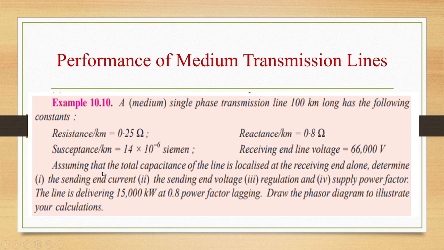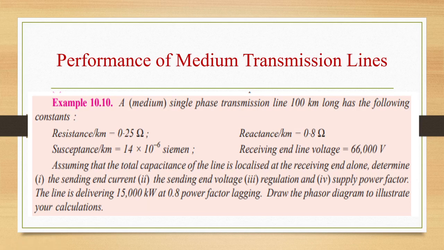Assuming that the total capacitance of the line is localized at the receiving end alone, determine the sending end current, the sending end voltage, the regulation, and the supply power factor. The line is delivering 15,000 kilowatts at 0.8 power factor lagging. Draw the phasor diagram to illustrate your calculations.